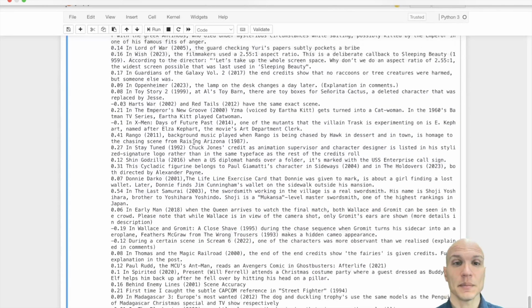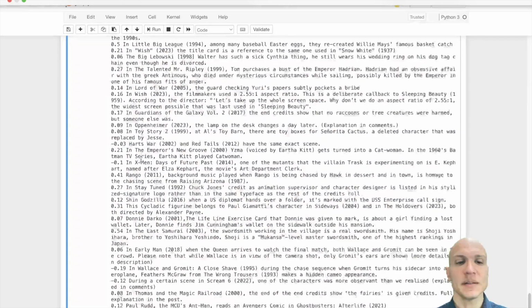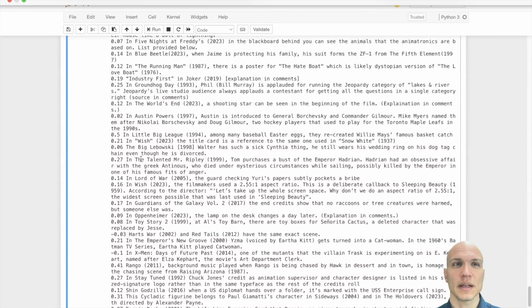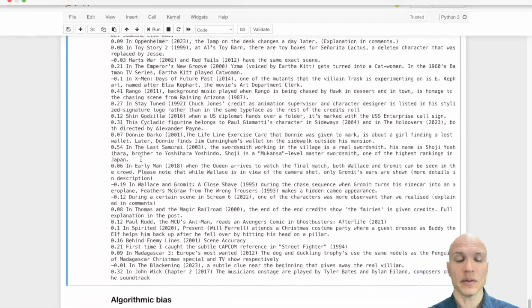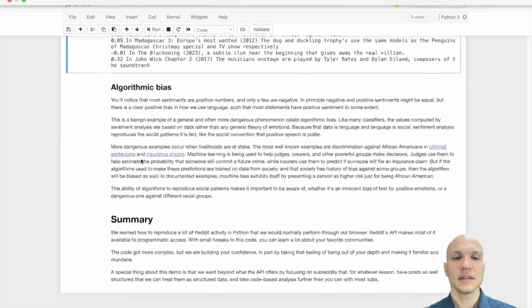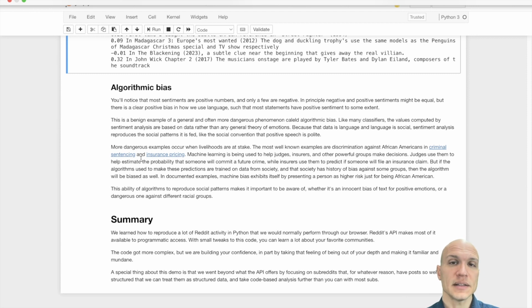So these are all examples. Now, you'll notice that most of these are positive. Does that mean most people like most movies? It actually is a bias in language, English language and human language. Language fills a social function, and we are coded to affiliate with each other, and so that leads to a little something called algorithmic bias. Because speech tends to be positive, and because the algorithm to detect sentiment is trained on the speech that people use, there will tend to be a positive bias in its detections.